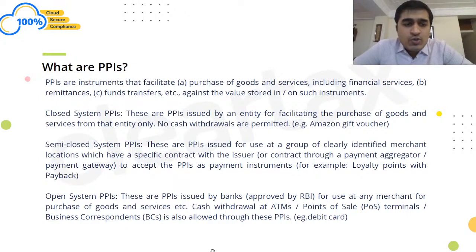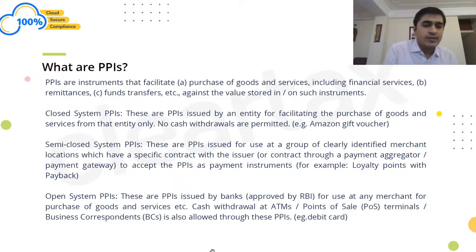Now there are three kinds of instruments. From these three kinds, we'll have a pretty fair idea about what prepaid instruments are. First, these are closed system PPIs. These are PPIs issued by an entity for facilitating purchase of goods and services from that entity only. No cash withdrawals are permitted. So let's say Amazon is issuing a gift voucher. We can only redeem it if we buy goods from Amazon, and we cannot redeem that Amazon gift voucher by providing it to Amazon and they will not give us cash against it, right? These are closed system PPIs, right?